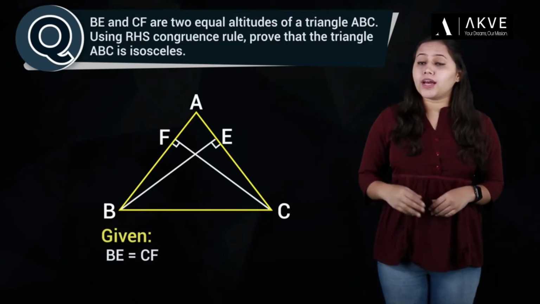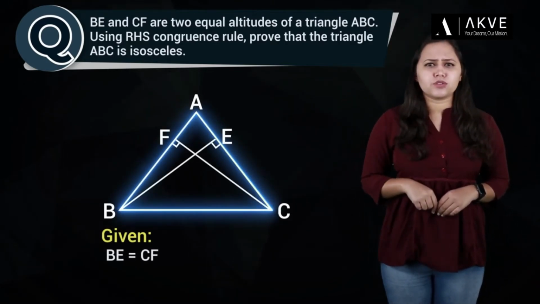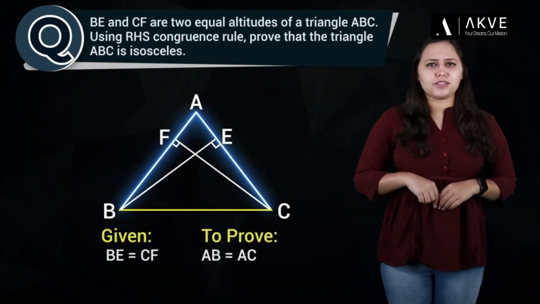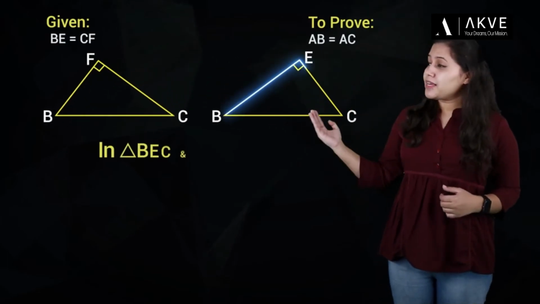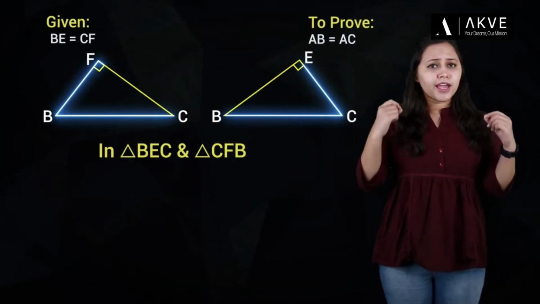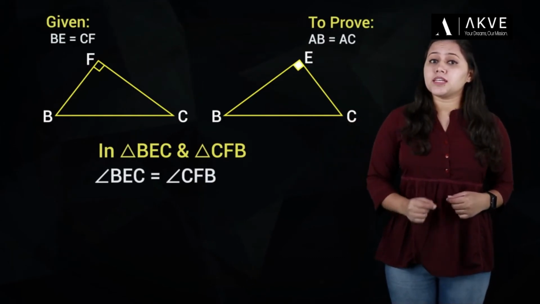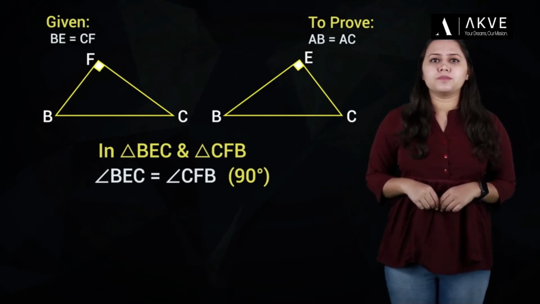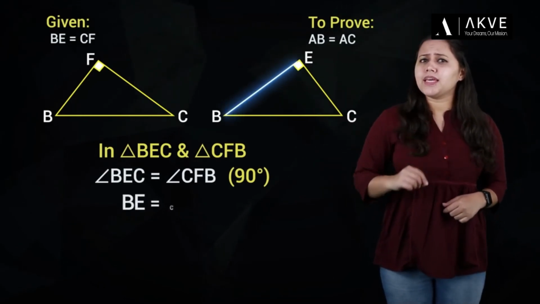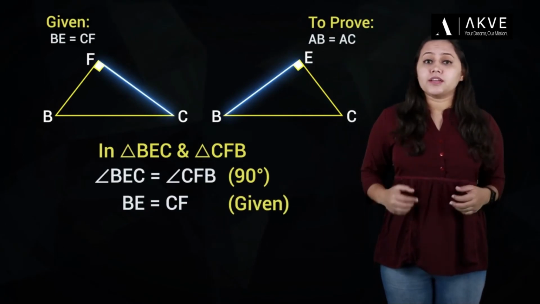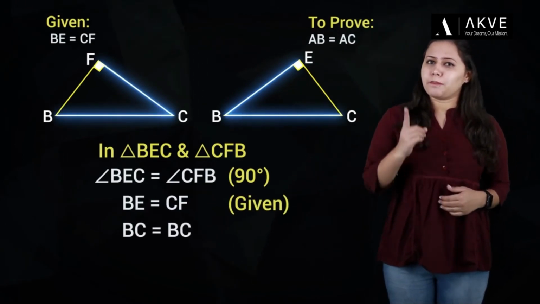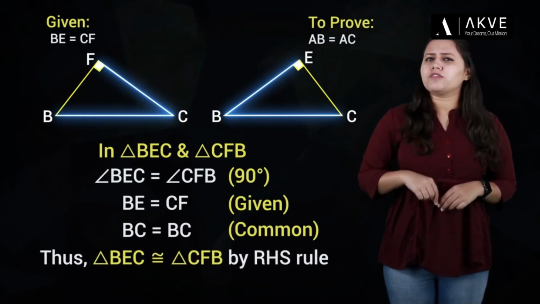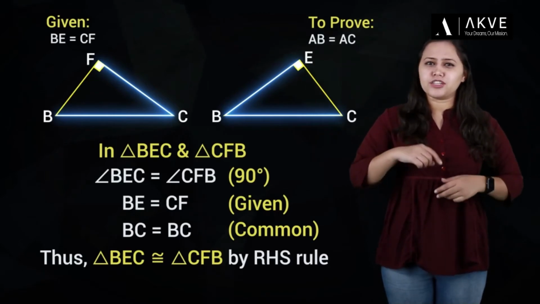We just need to prove that triangle ABC is an isosceles triangle. This means we have to prove that AB is equal to AC. Let's take triangles BEC and triangle CFB. Here we can see that angle BEC and angle CFB are both right angles. Hence, they both are equal. Also, it is given that BE is equal to CF and BC is equal to BC because it's the common side. Thus, triangle BEC is congruent to triangle CFB by RHS rule.